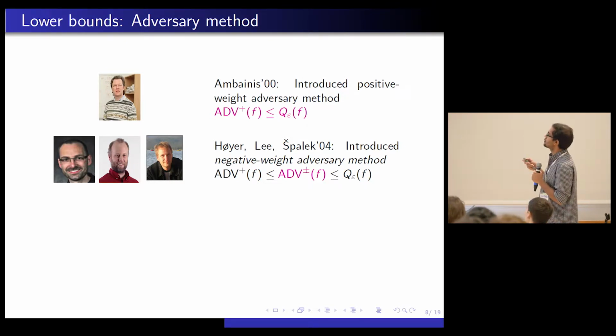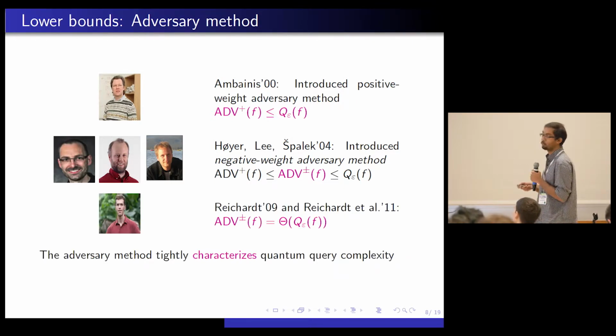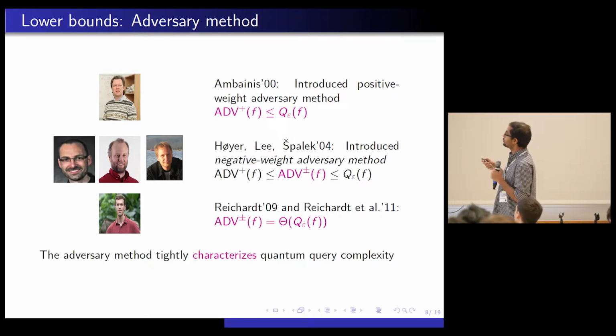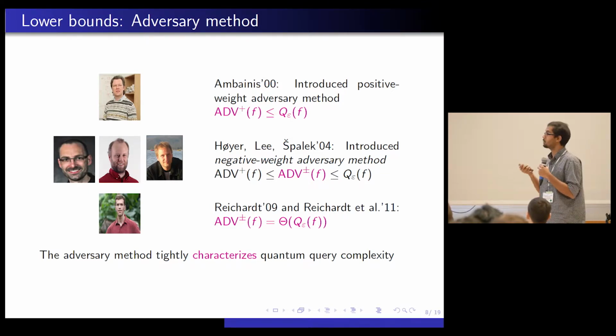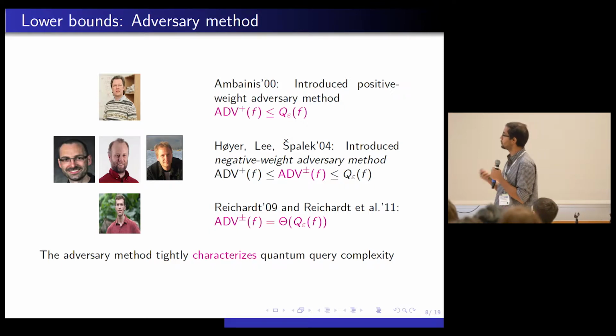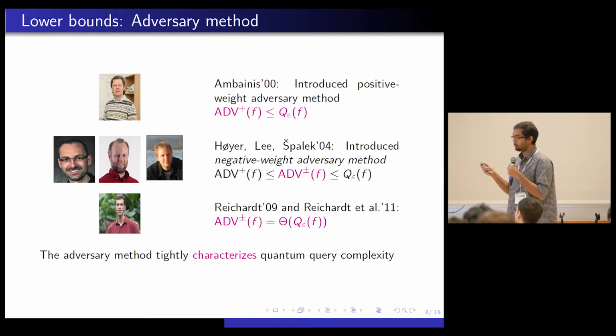And after this result, there was a question whether this is also an upper bound on this quantity. So there was a series of works, and after a sequence of results, Ben Reichardt showed that ADV plus minus is equal to theta of quantum query complexity. So for every epsilon greater than 0, if you want to understand quantum query complexity, it is necessary and even sufficient to just understand ADV plus minus. So that's really the power of the adversary method. The adversary method characterizes quantum query complexity completely.